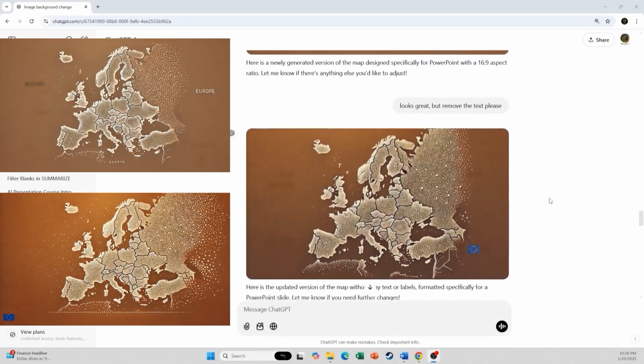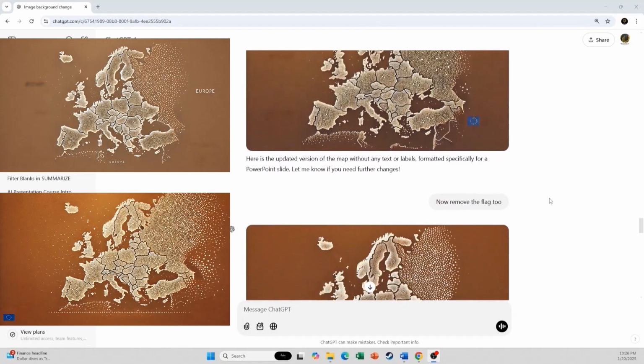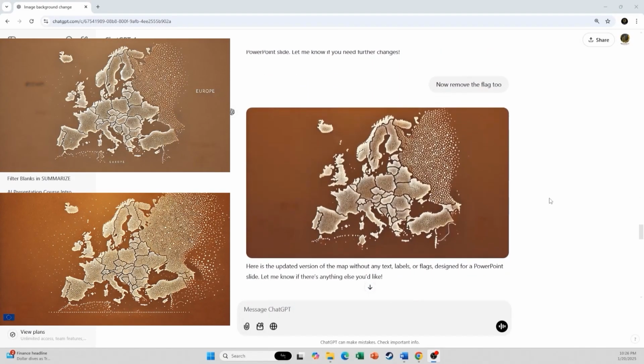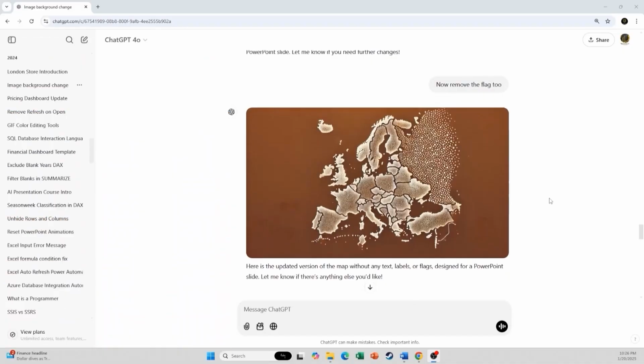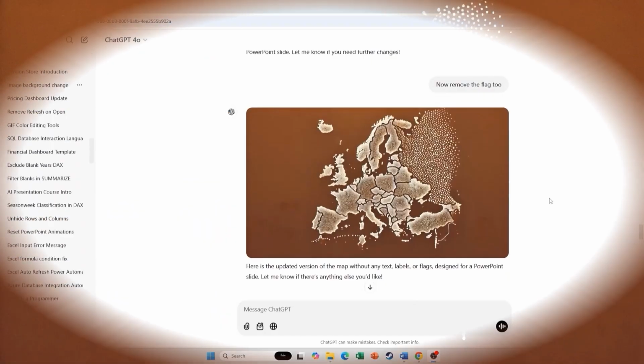Finally, I requested a new version with the correct dimensions, and after further adjustments, such as removing some text and a flag, we achieved the desired result. This process underscores the importance of being specific in your instructions.